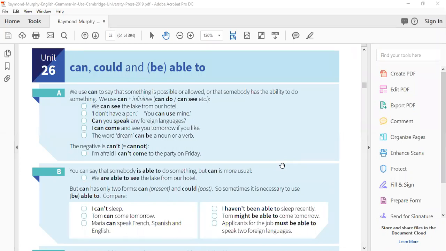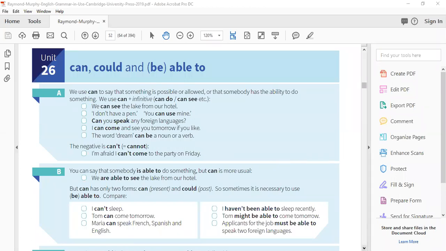When we talk about ability, when we talk about possibility, what is the negative of can? The negative of can is can't, right? Like, "I'm afraid I can't come to the party on Friday." For example, your friend is going to arrange a party and he or she is inviting you to come over and enjoy. And you will say, "Oh, I'm sorry, I'm afraid I can't come to the party tomorrow because I have an urgent piece of work, or I have an important meeting, or I have to prepare for my examination." So you can express any reasons, whatever it is, it's up to you.